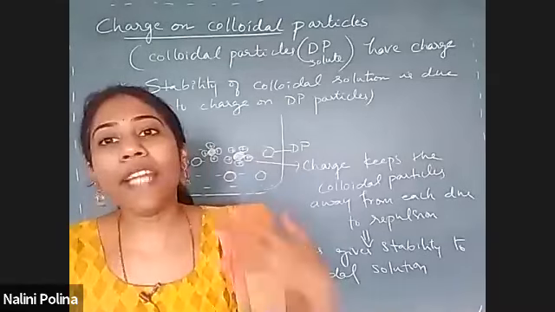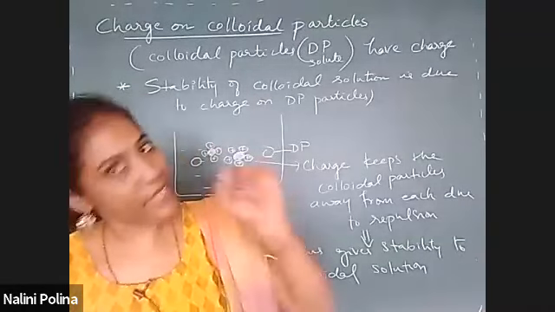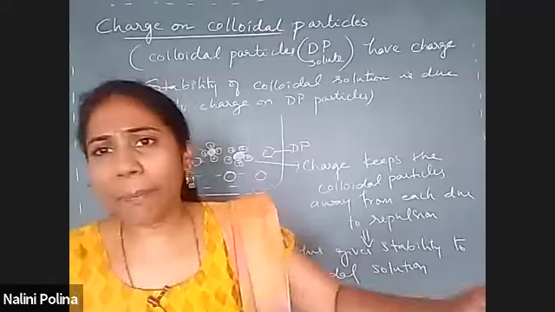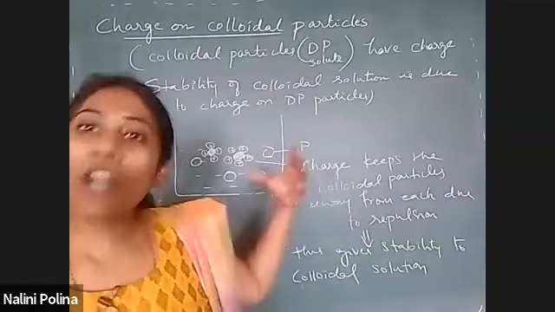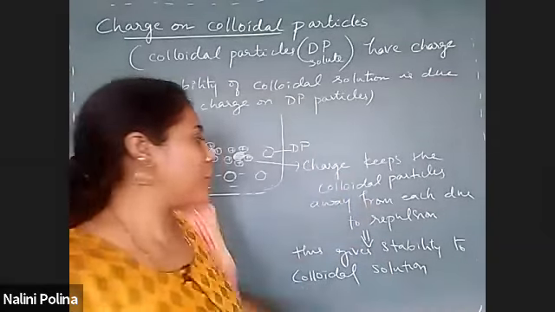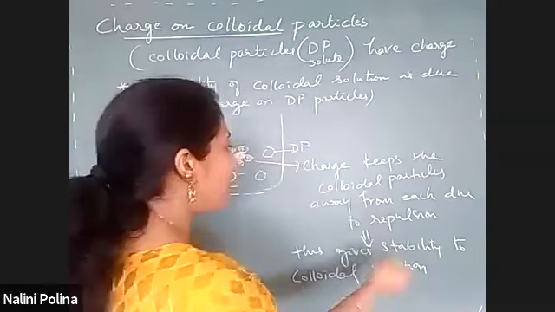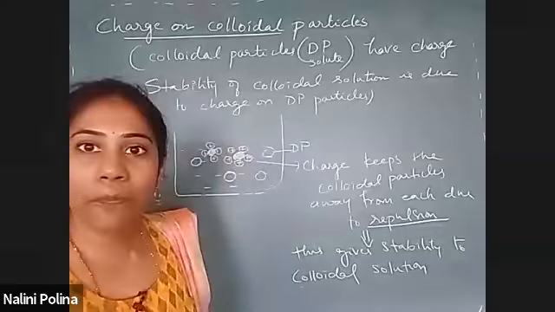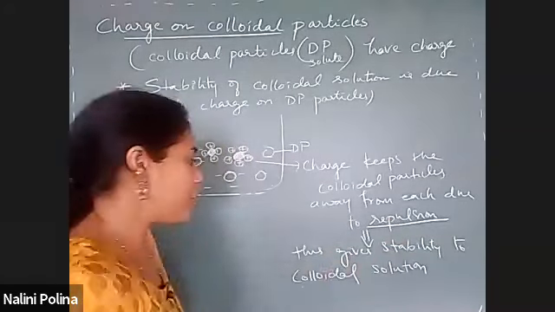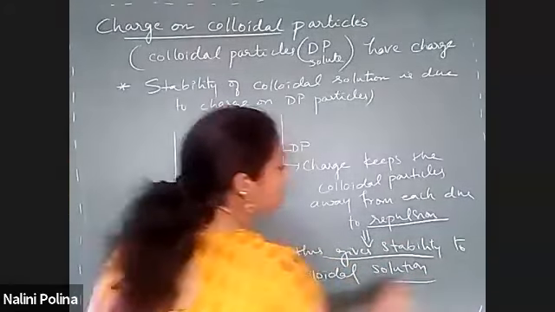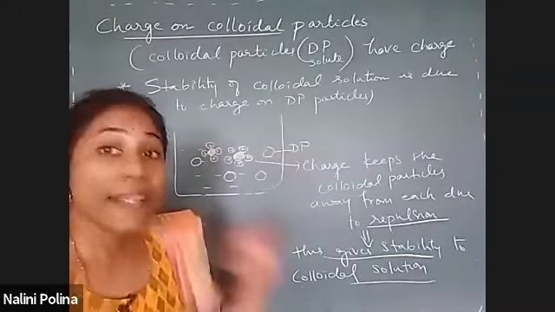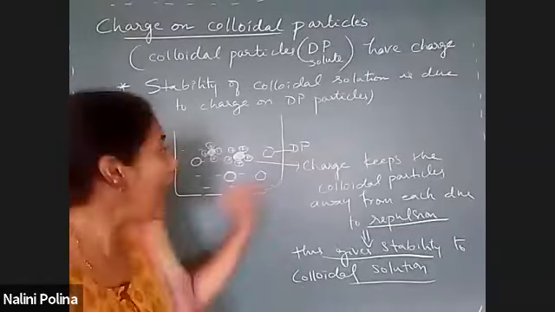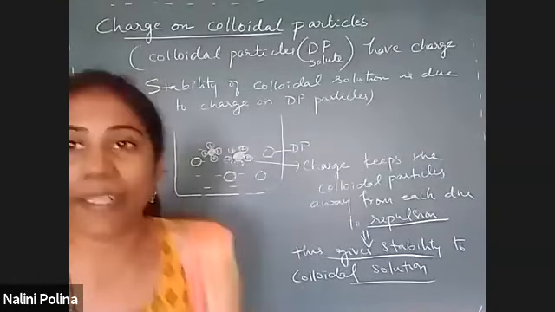So now we understood that DP particles have charge. All DP particles in a solution will have the same charge. Because they have the same charge, you will observe repulsion. Because there is repulsion, you will observe the stability of the colloidal solution. Now we will try to understand how this charge can be created.